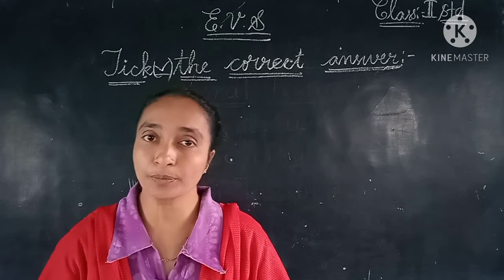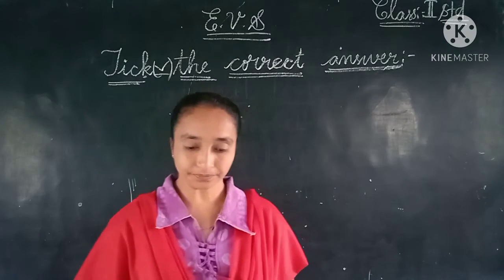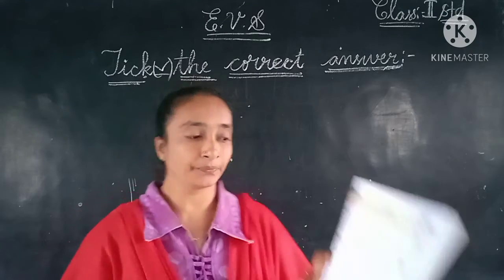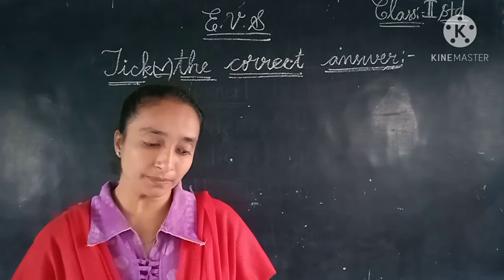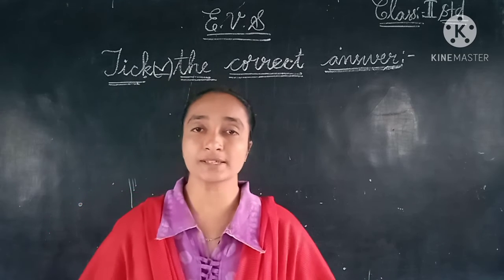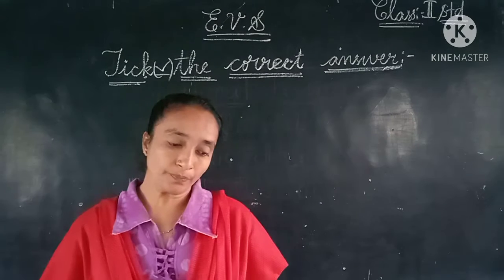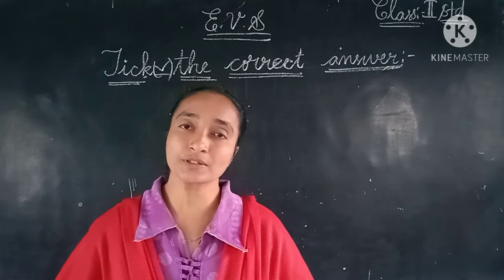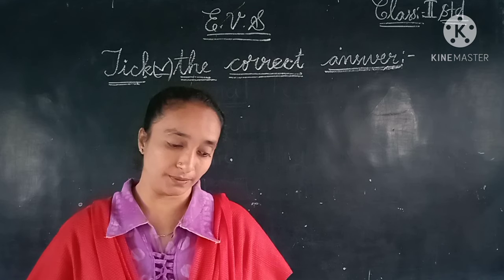So children, all of you open your textbooks. The page number here we can see, children, 191. On page number 191, we can see the first Roman, tick the correct answer. The textbook part of the my neighborhood lesson we are going to complete today. So let us start.